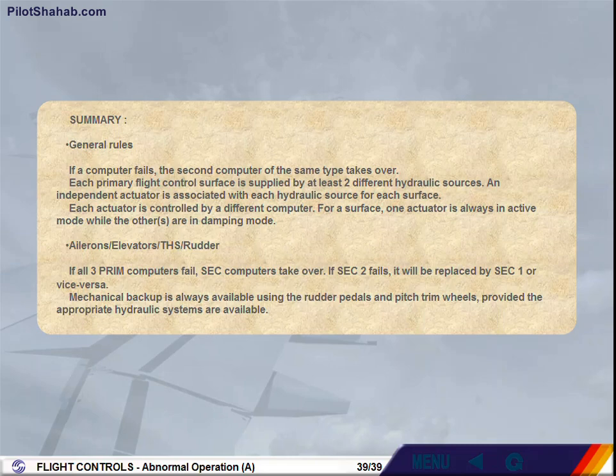Ailerons, elevators, THS, rudder. If all 3 PRIM computers fail, SEC computers take over. If SEC 2 fails, it will be replaced by SEC 1, or vice versa. Mechanical backup is always available using the rudder pedals and pitch trim wheels, provided the appropriate hydraulic systems are available.